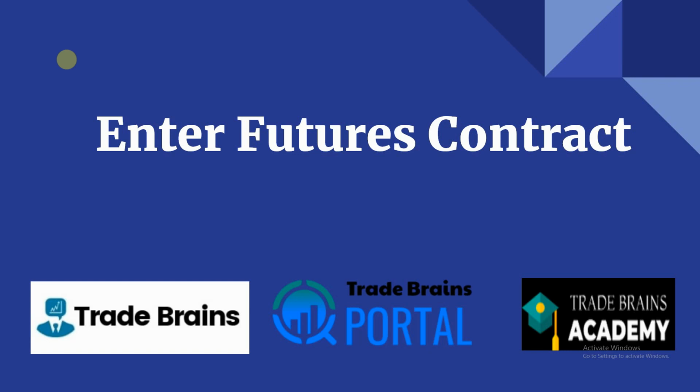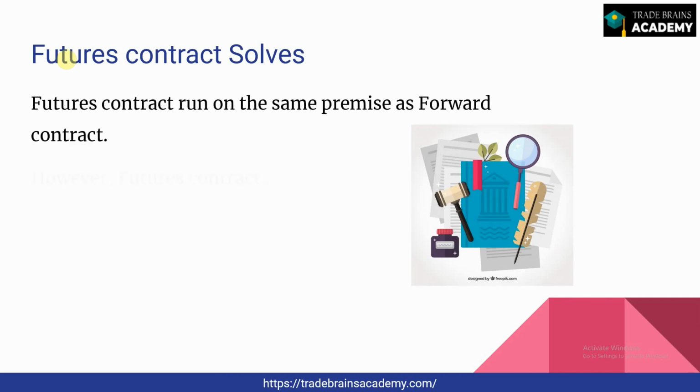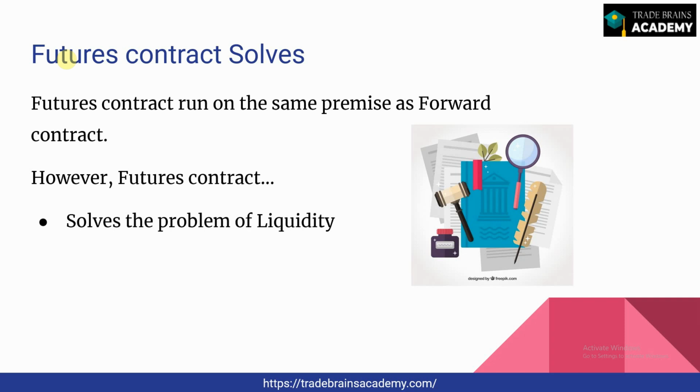So to explain again in simple terms, futures are a derivative contract which derive their value from the underlying asset, which have fixed expiry and which are regulated by regulatory authorities. Now, how does a futures contract solve the problem faced by a forward contract? For example, the futures contract solves the problem of liquidity. Because it's regulated, because there's a formal place where this buying and selling happens, there's more trust in this contract, and whenever there's more trust, there are more players willing to trade these contracts, which is where the liquidity is available. You can take any quantity you want and you can express your view any way possible. So this contract solves the problem of liquidity.